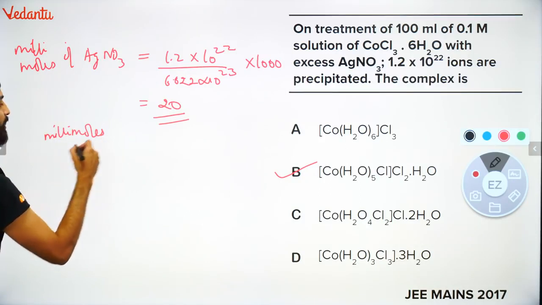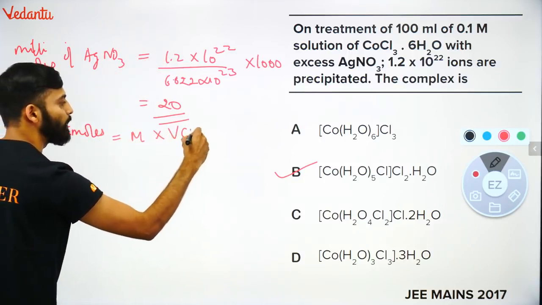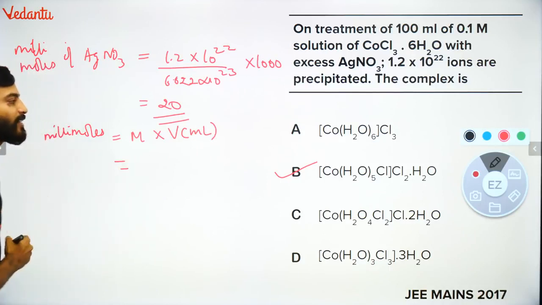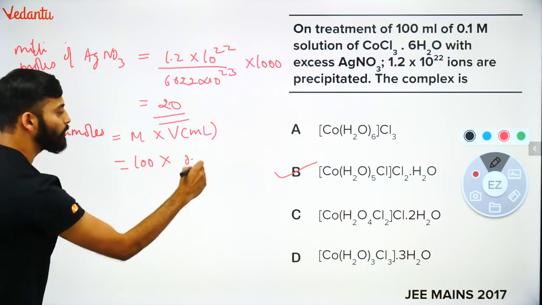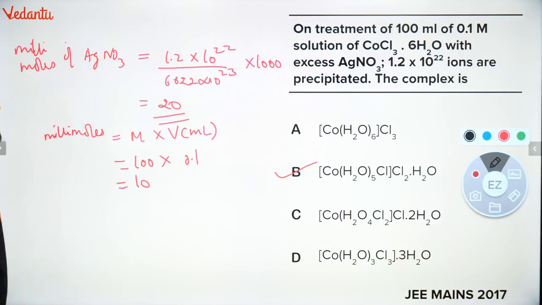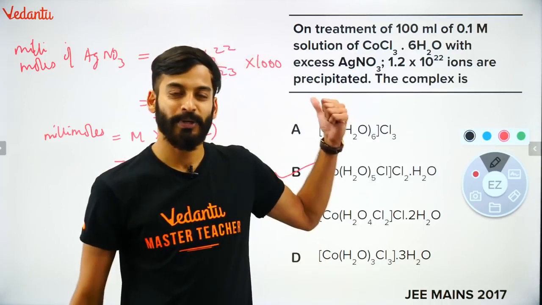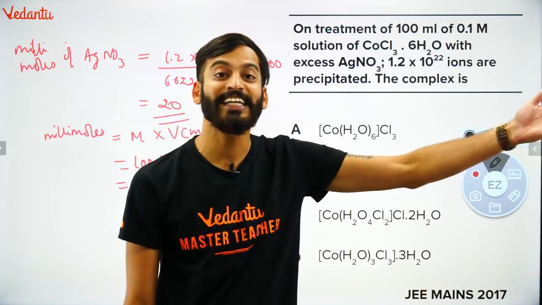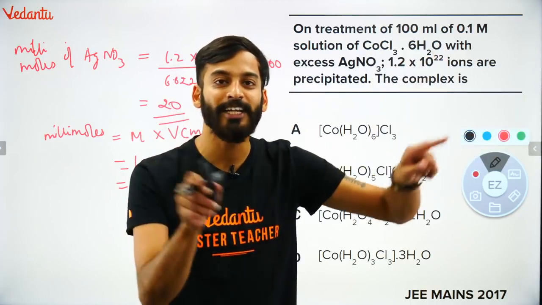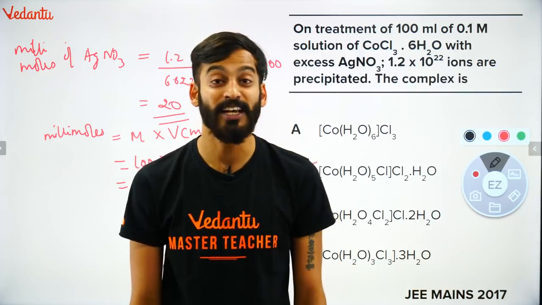Check this out. How many millimoles of the complex are there? Millimoles of the complex will be molarity into volume in milliliters. So 100 into 0.1, which becomes 10. It means that if I pass AgNO3 to this complex, 2 Cl minus are going out and reacting with AgNO3. So outside the square brackets, 2 Cl's are there.